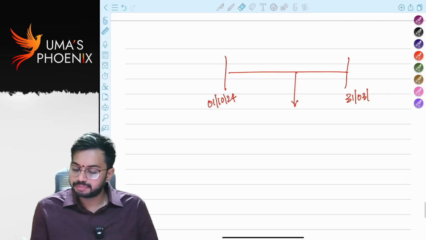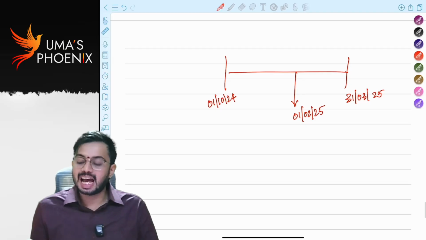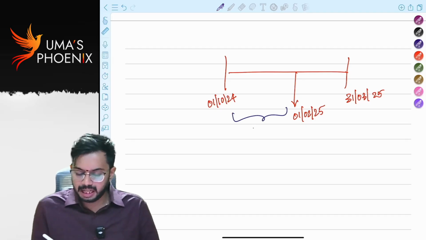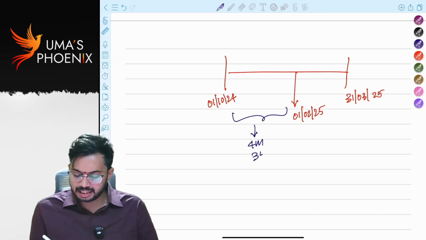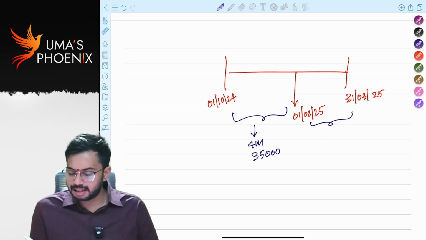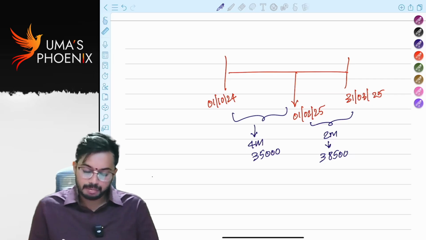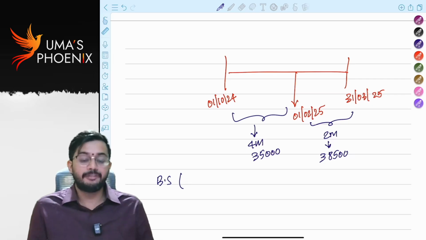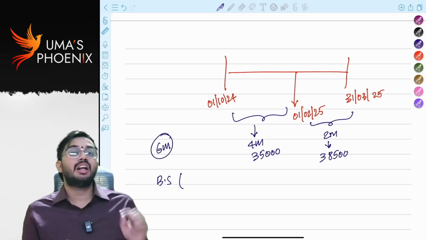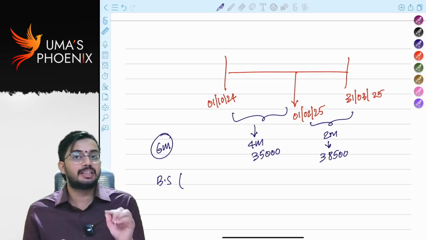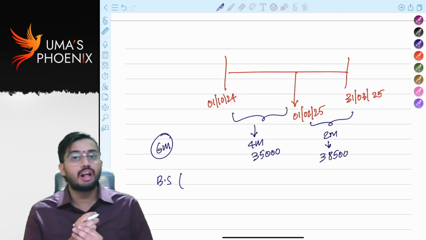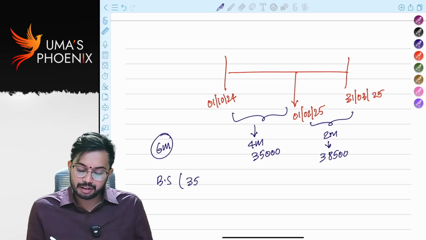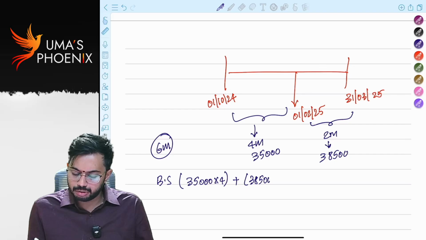From 1st February 2025, salary is getting changed. That means for 4 months his salary is 35,000, and for 2 months his salary is 38,500. So how much is basic salary? Basic salary for 6 months only, because rent-free accommodation is occupied only for 6 months. We need to calculate the benefit also for 6 months. 35,000 into 4 plus 38,500 into 2 months.